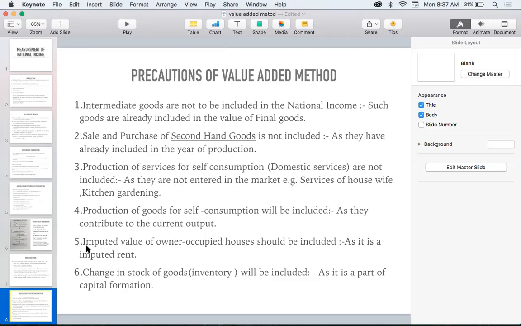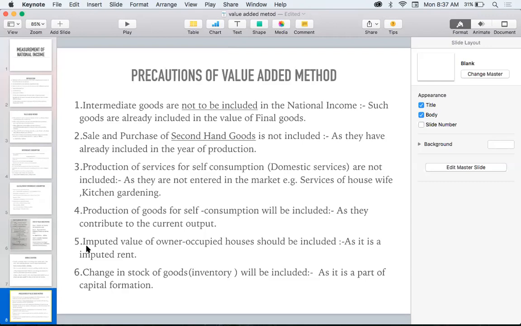Next one I am saying is the fifth precaution. What we have to do is that the imputed value of an owner-occupied house will be included. So first, you should know what is the imputed value, or we can say imputed rent. That means every house has its own value.